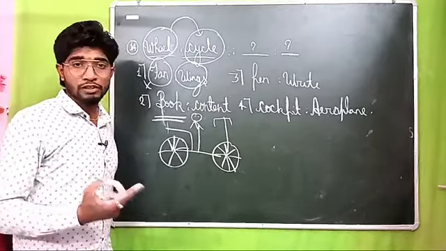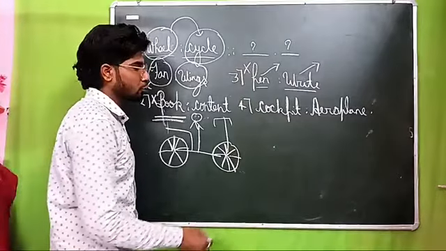Come here. Option number third says pen related to write. Here there is no relation, because pen is the name of a thing and write is the name of a work. So both are different here. That's why this option will also be wrong.